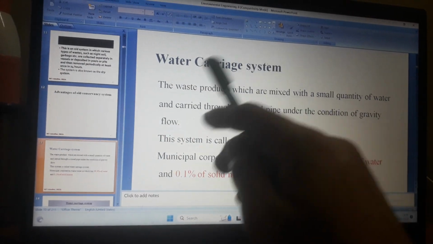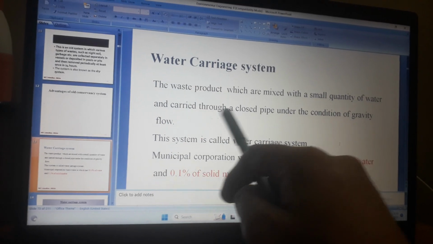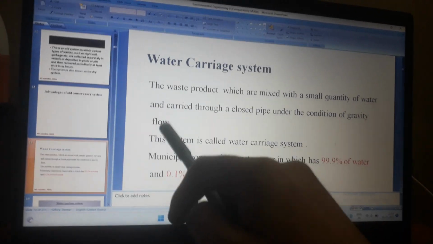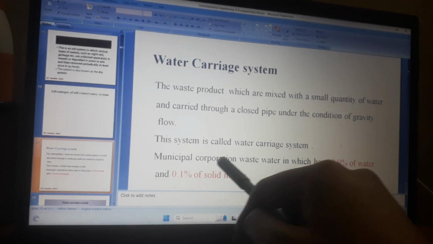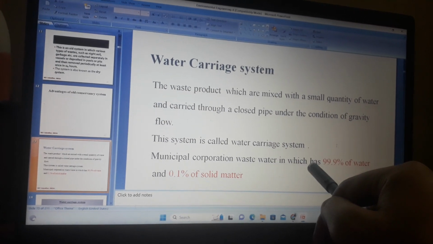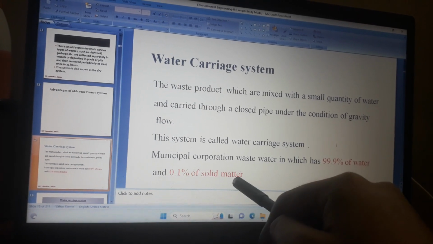Water carrier system. The waste product which is mixed with a small quantity of water and carried through a closed pipe under the condition of gravity flow. This system is called the water carrier system. Municipal corporation wastewater has 99.9% water and 0.1% solid matter.